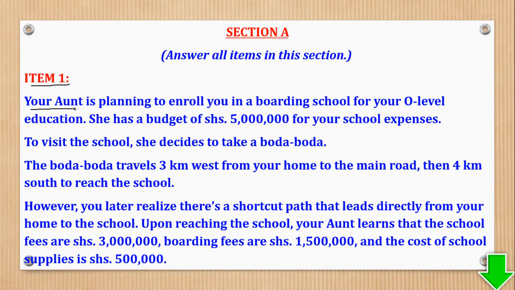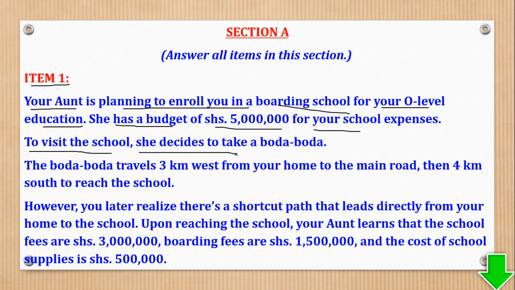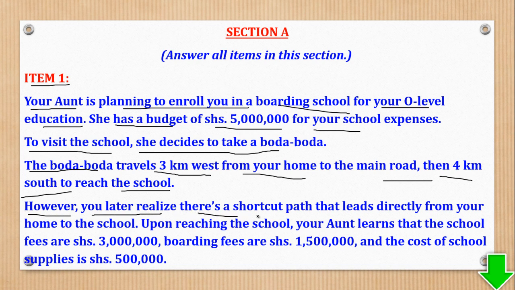Item 1 says, your aunt is planning to enroll you in a boarding school for your O-level education. She has a budget of shillings 5 million for your school expenses. To visit the school, she decides to take a boda. The boda travels 3 kilometers west from your home to the main road, then 4 kilometers south to reach the school. However, you later realize there is a shortcut path that leads directly from your home to the school.